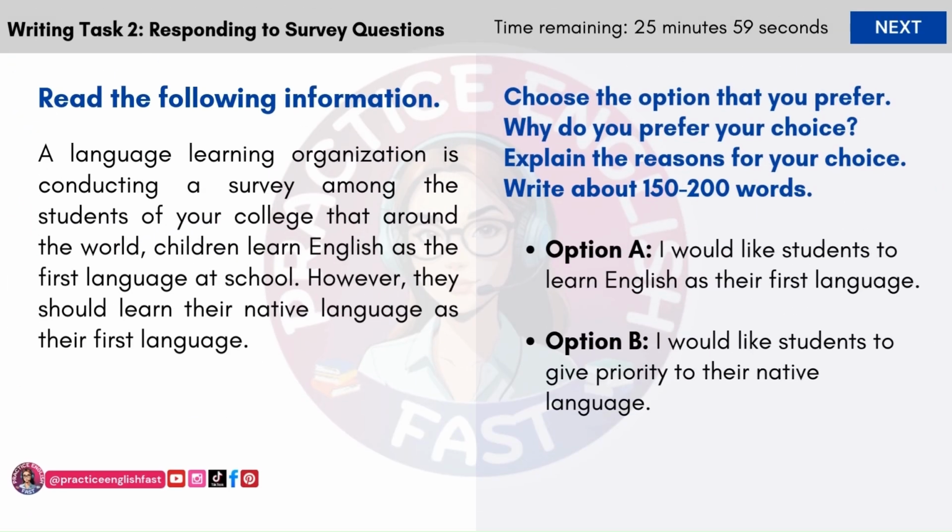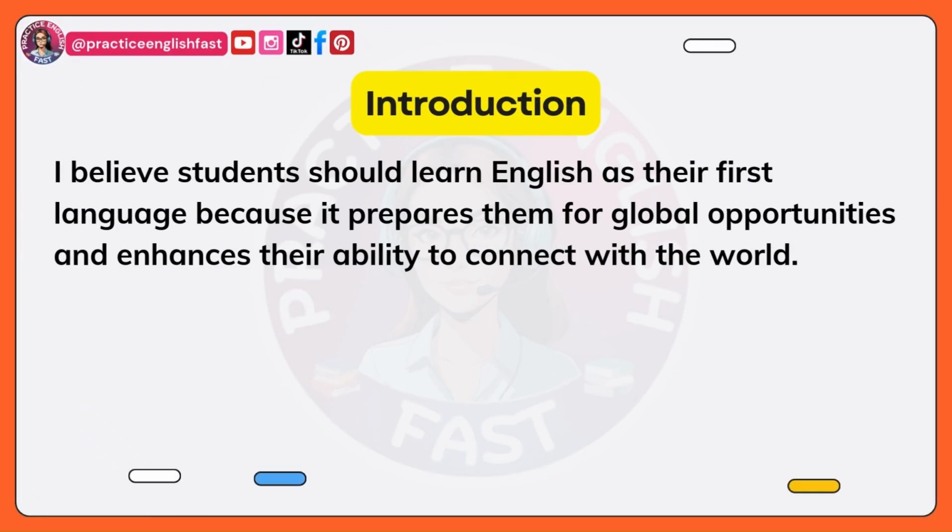Let's break down the example response we saw earlier and align it with the structure we've learned. Introduction. I believe students should learn English as their first language because it prepares them for global opportunities and enhances their ability to connect with the world. Clear choice and reason are stated right away.